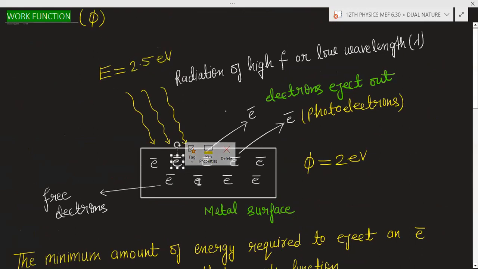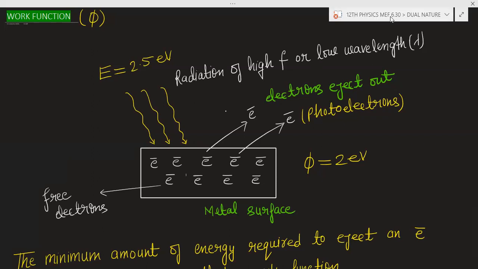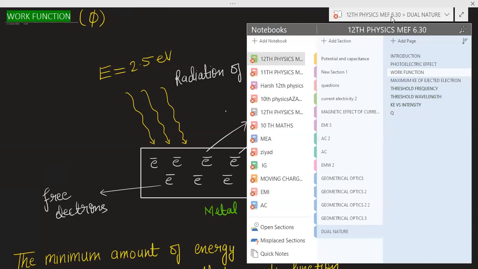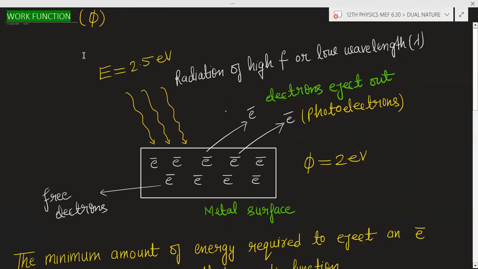Now this electron has more energy, so it should eject from the surface, but this electron has wasted this energy in the collision with the neighboring electron. So there are chances that this electron may not come out, or it may come out if this energy is not wasted. Okay, so for example, we will assume that the electron is not wasting the energy in collision right now.